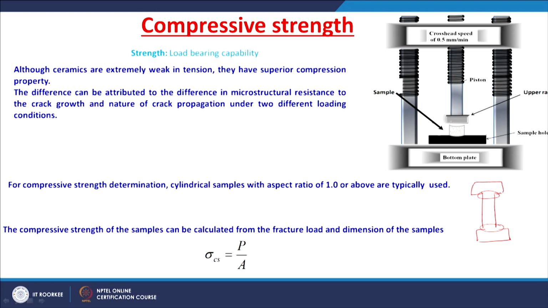For the compressive strength determination, generally a cylindrical sample with an aspect ratio of 1 or above is typically used. The compressive strength can be calculated from the fracture load and the dimension of the sample using the simple formula: compressive strength is equal to P by A, where P is the load at which the fracture occurs, and A is the area of the sample.